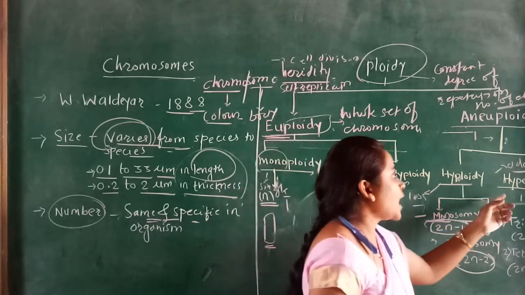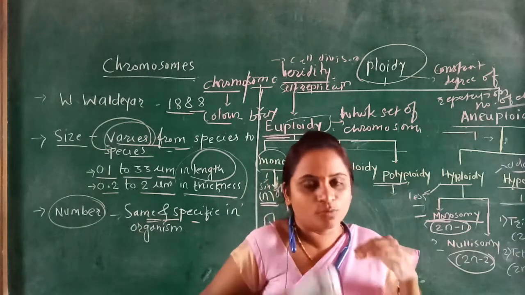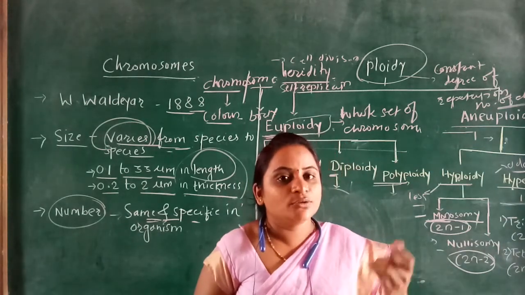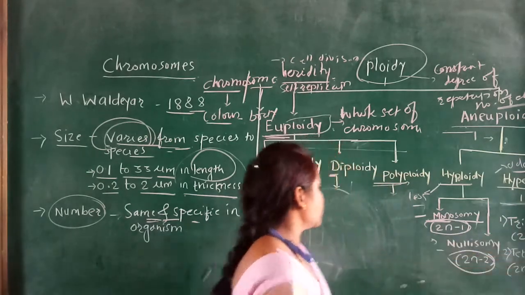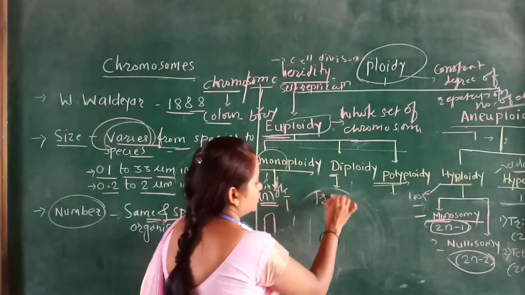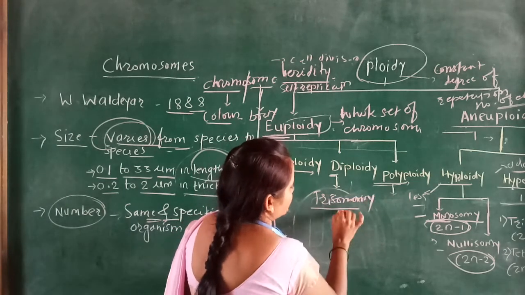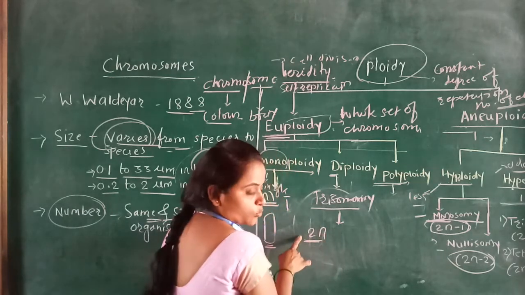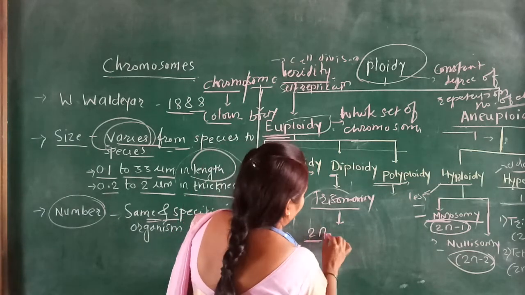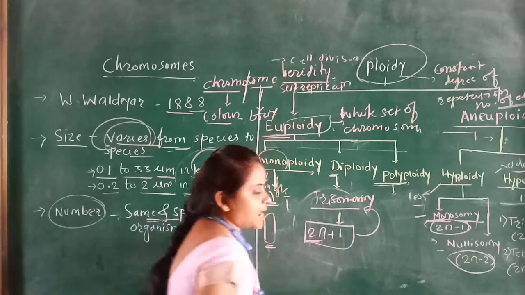When we discuss about hyperploidy, one of the chromosome is added to the diploid number of chromosome. When we discuss trisomy, this trisomy contains 2n, one set of chromosome, and in that one chromosome is added, that is called trisomy.